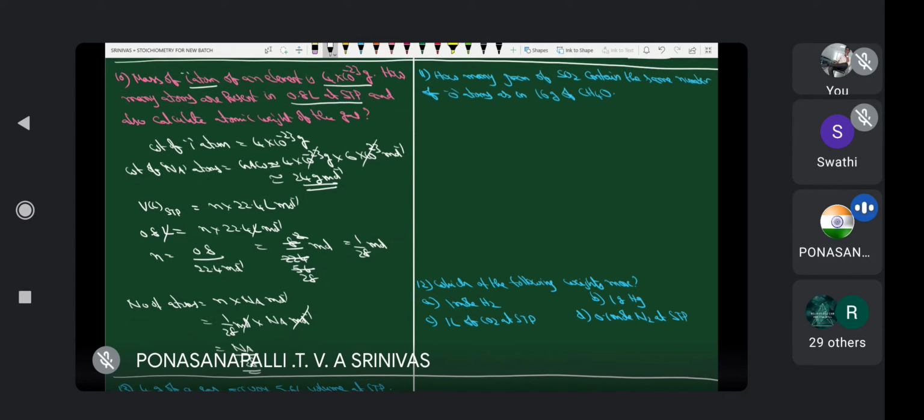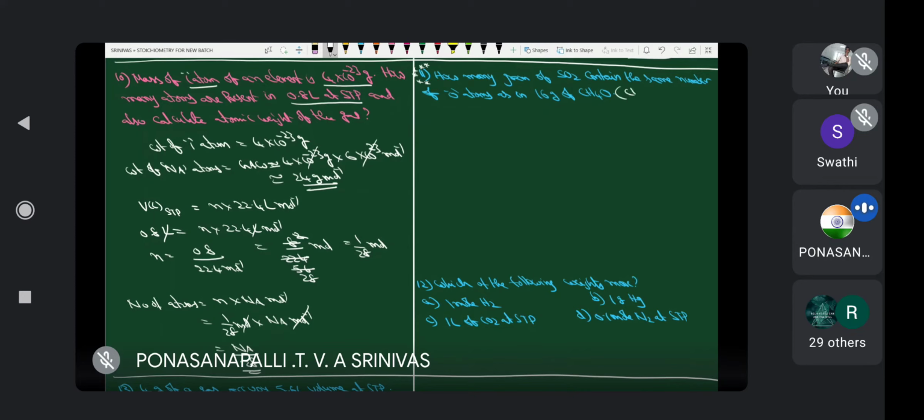How many grams of SO2 contain the same number of atoms as in 16 grams of CH4O? This is a very, very important one.